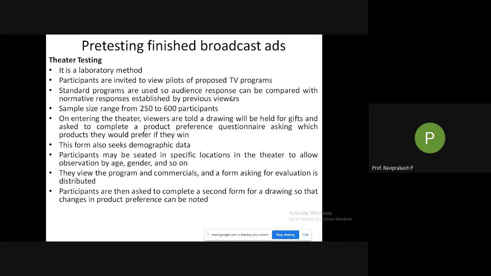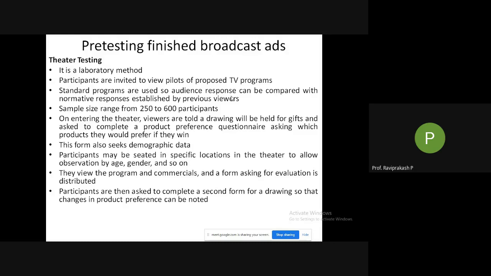So a set of things are being given to the respondents basically, just to check what their preferences will be. When I say you will be winning, there is a particular contest going on. So just let me know, if you win, what you want to have out of this particular choice that is given to them.